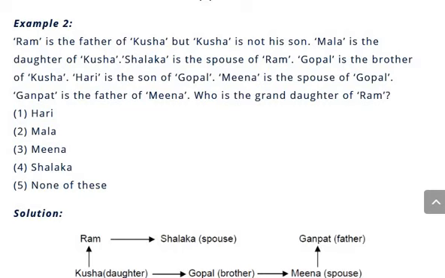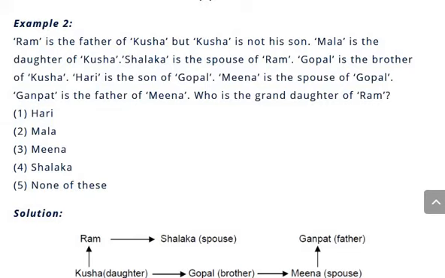Ram is the father of Kusha, but Kusha is not his son. Mala is the daughter of Kusha. Shalaka is the spouse of Ram. Gopal is the brother of Kusha. Hari is the son of Gopal. Meena is the spouse of Gopal. Ganpat is the father of Meena, who is the granddaughter of Ram.